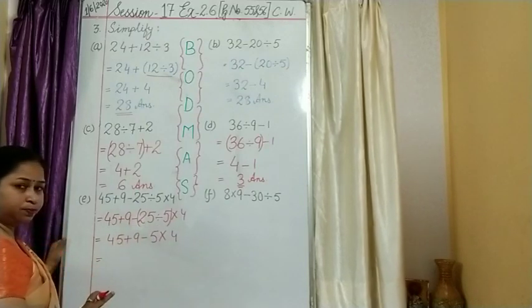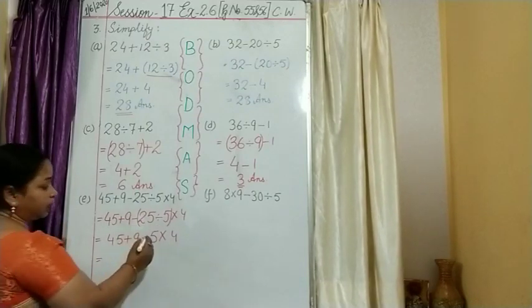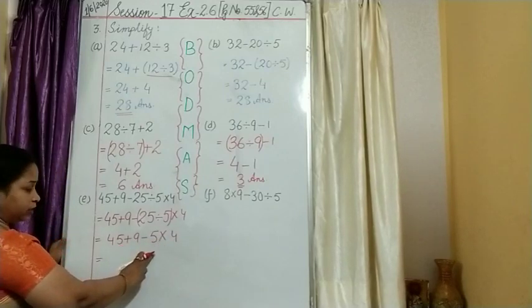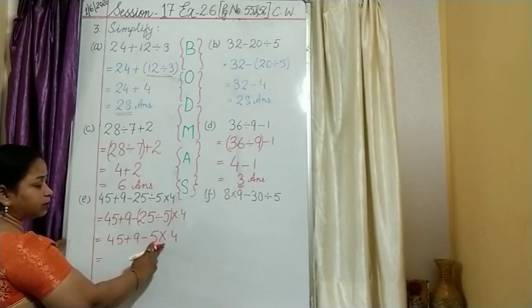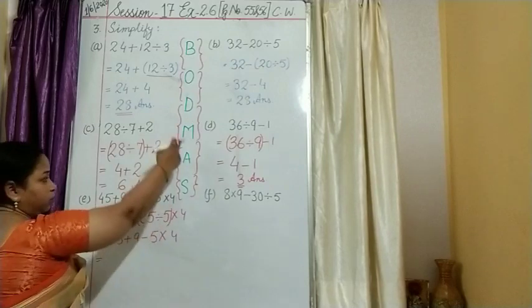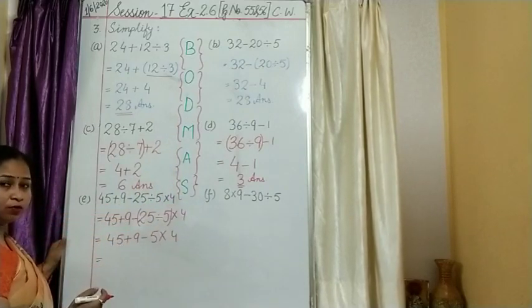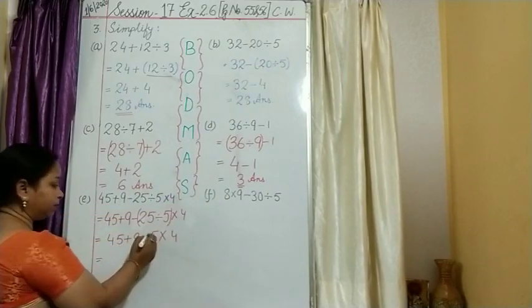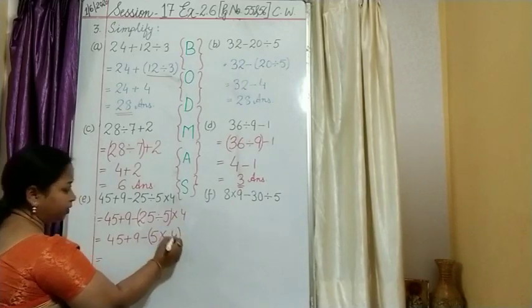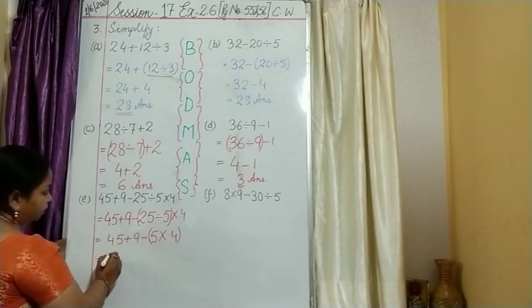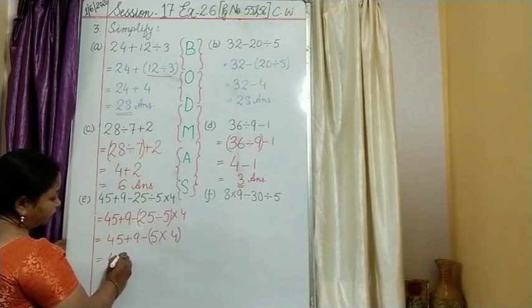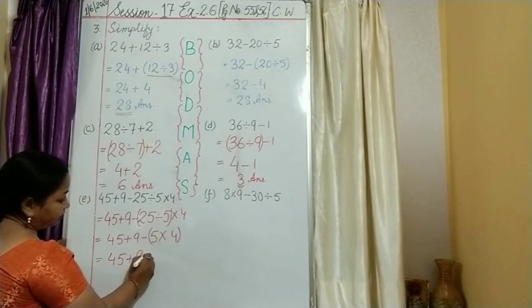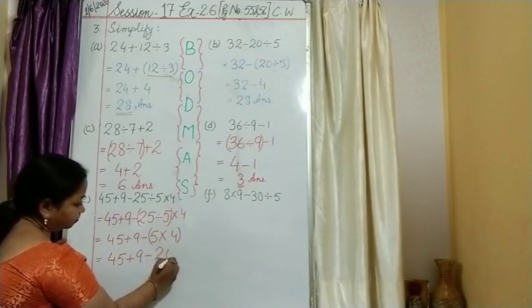Division is over. Okay, you have solved. Now what? If you see this statement, you will find plus, minus and multiply. According to this, which one is the operation you need to do? Multiplication. Take them in a bracket. Okay, so you will get 45 plus 9 minus 20.